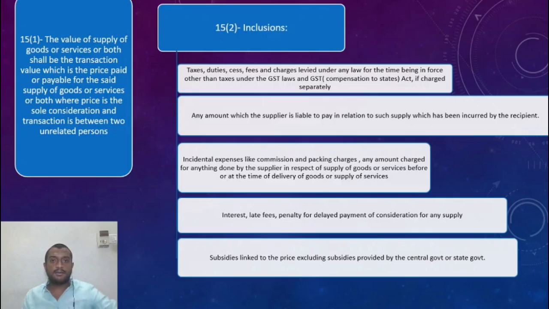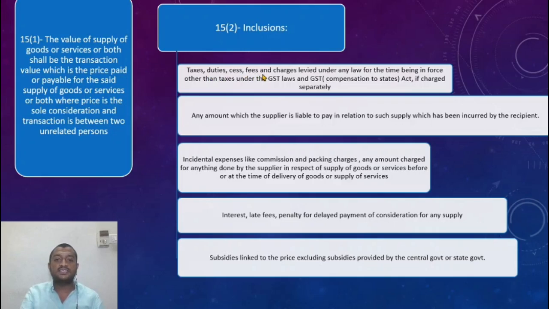So let us say I bring goods from one state to this state. The toll charges will be levied on the transporter in between. So the toll charge is not a tax levied under the GST law. It is as per some other law which goes to the government. Let us say I go to the Secunderabad Cantonment Board. Some kind of local transport tax is levied because I cross the cantonment. In that case also, that amount paid would be included in the value because it says so.